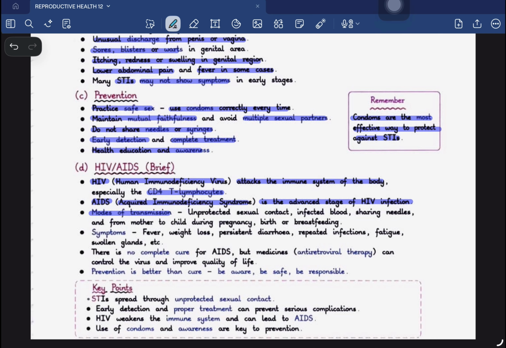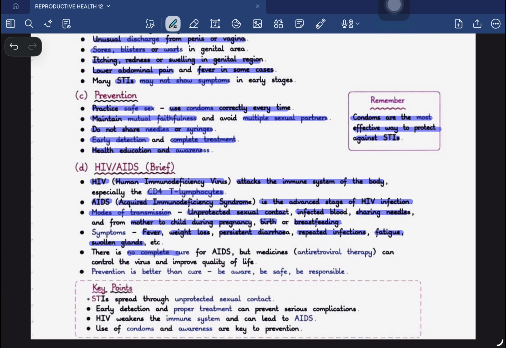Modes of transmission: unprotected sexual contact, infected blood, sharing of needles, and from mother to child during pregnancy, birth, or breastfeeding are the different modes by which AIDS can be transferred from one person to another. What are the symptoms? Fever, weight loss, persistent diarrhea, repeated infection, fatigue, and swollen glands are the different symptoms that HIV shows in its early stage.